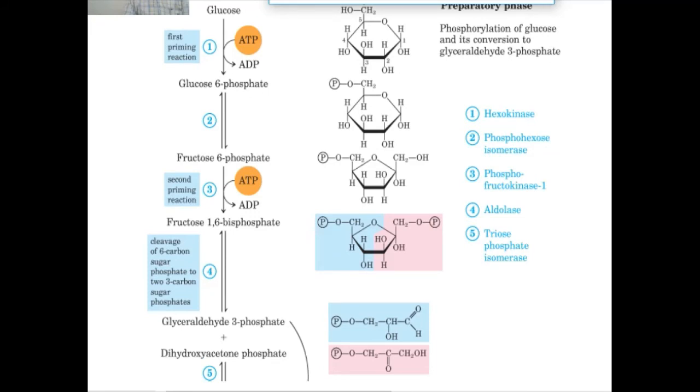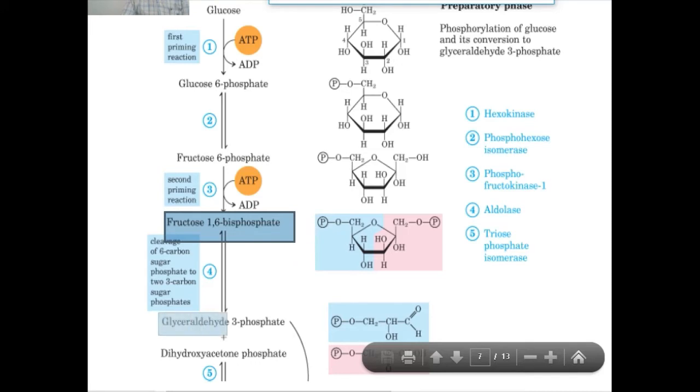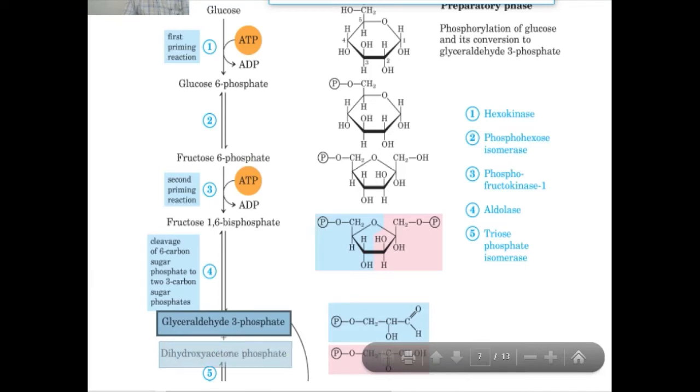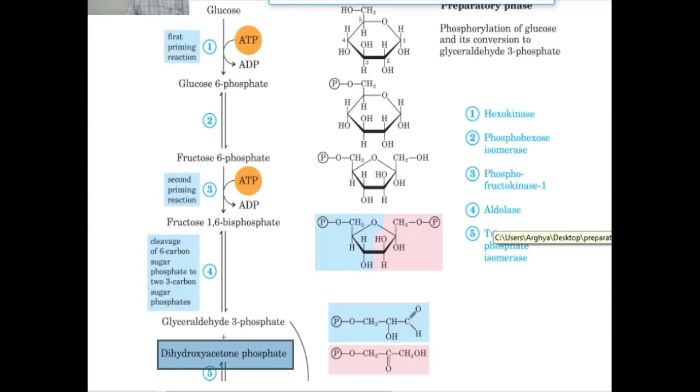The fourth reaction, where fructose 1,6-bisphosphate is cleaved from a 6-carbon sugar phosphate into two 3-carbon sugar phosphates. The 6-carbon sugar phosphate is converted into glyceraldehyde 3-phosphate and dihydroxyacetone phosphate. The enzyme here is aldolase.